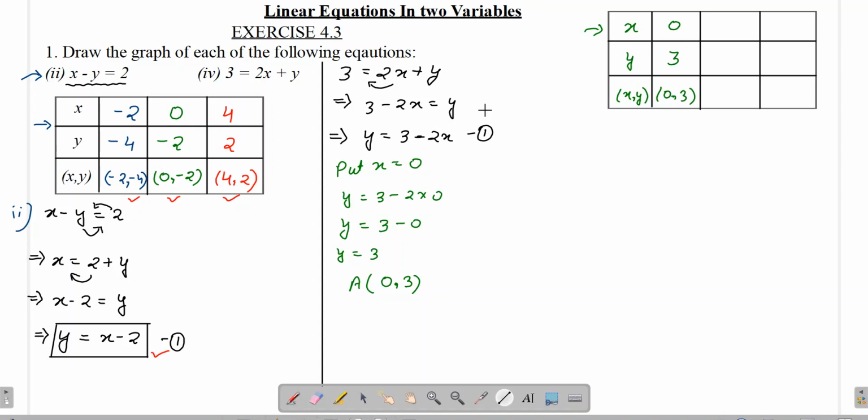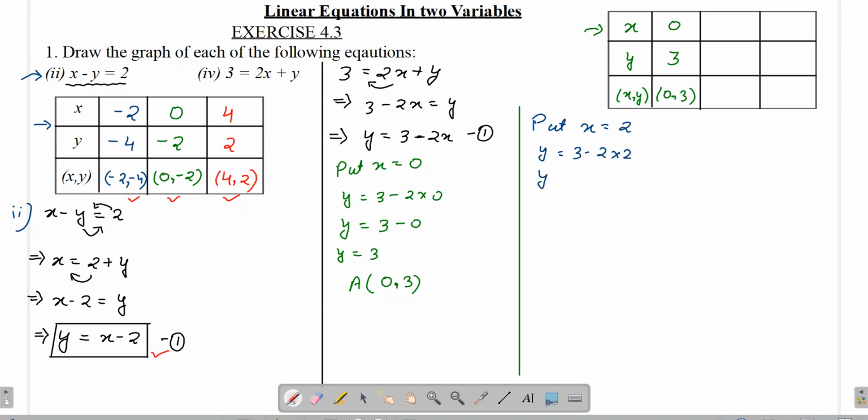And now we will find out two more solutions. Now what to put? Let's put x is equals to 2. So we will get y is equals to 3 minus 2 into 2.